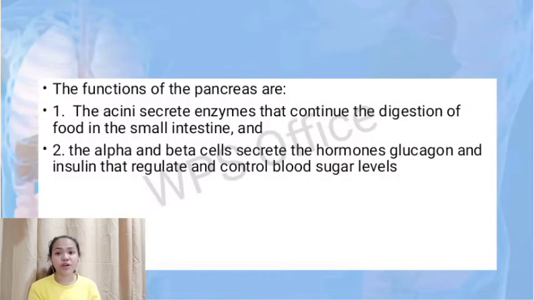The functions of the pancreas are: the acini secrete enzymes that continue the digestion of food in the small intestine, and the alpha and beta cells secrete the hormones glucagon and insulin that regulate and control blood sugar.